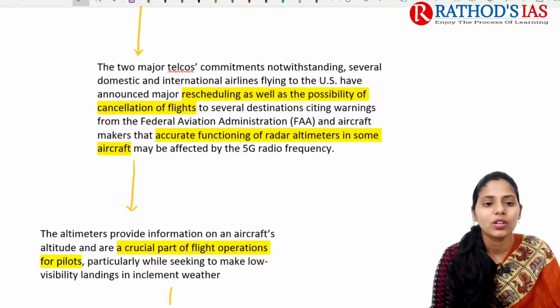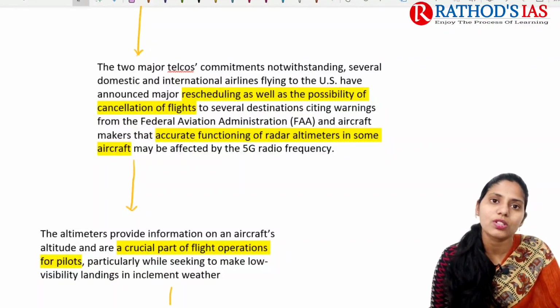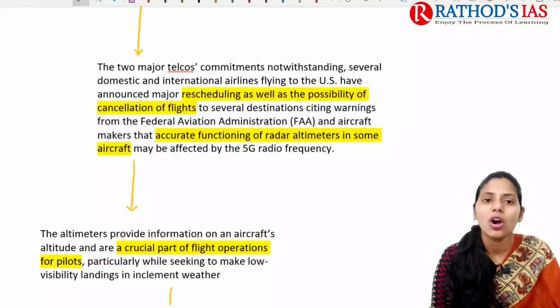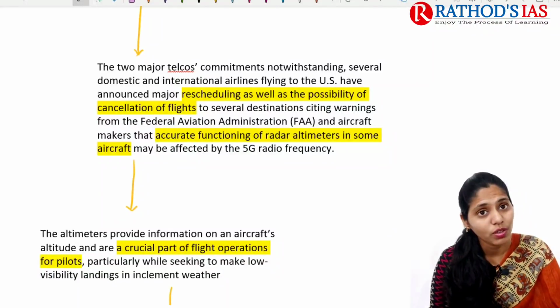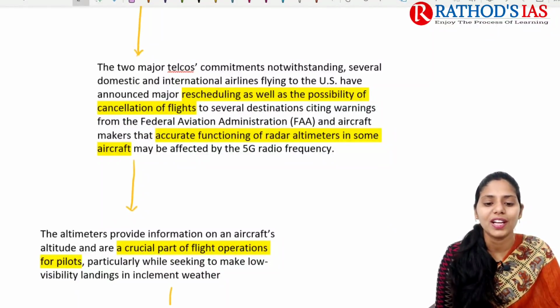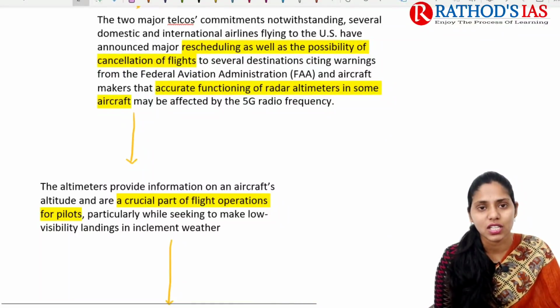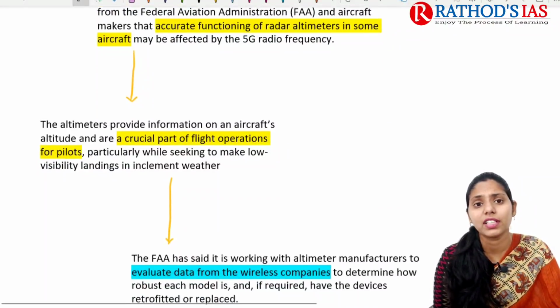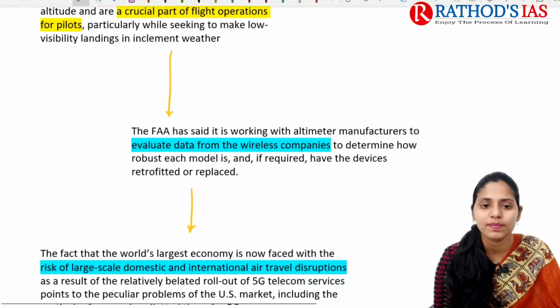This is because the accurate functioning of radar altimeters in some aircraft may be affected by 5G radio frequency. These altimeters are very useful for providing information on the aircraft's altitude, and they are also helpful for crucial flight operations for pilots, such as low visibility landings. But the functioning of these altimeters is affected by 5G radio frequency services.